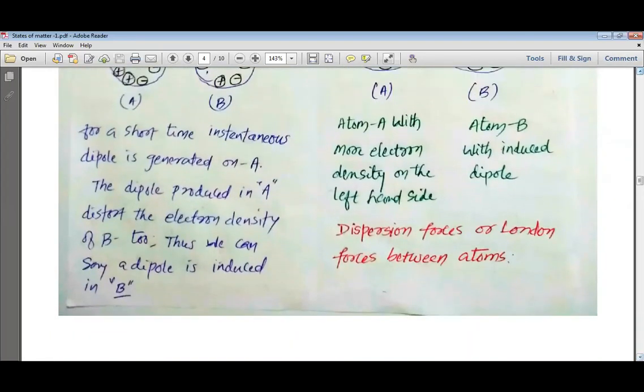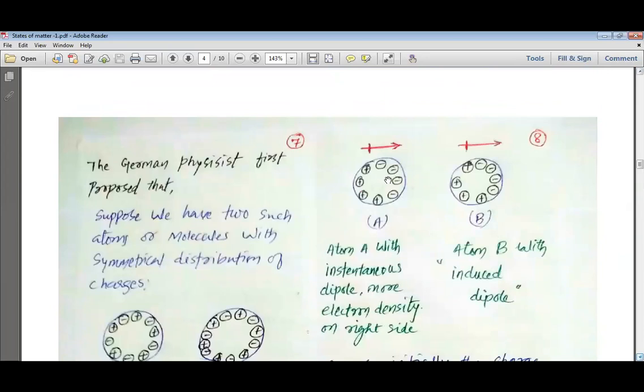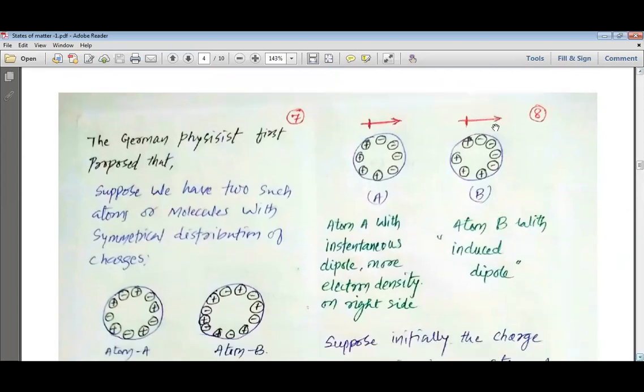Now my dear students, we can understand it further. You can see that this A has the negative charges on one side and positive charges on another side. Due to the effect of A, as both A and B are very near to each other, they affect their electronic clouds, and that is why in B also the positive charges are attracted by the negative charges, and they are collected towards the negative charges, whereas at the opposite end all the negative charges are collected, and this is how the dipole is also generated in atom B.